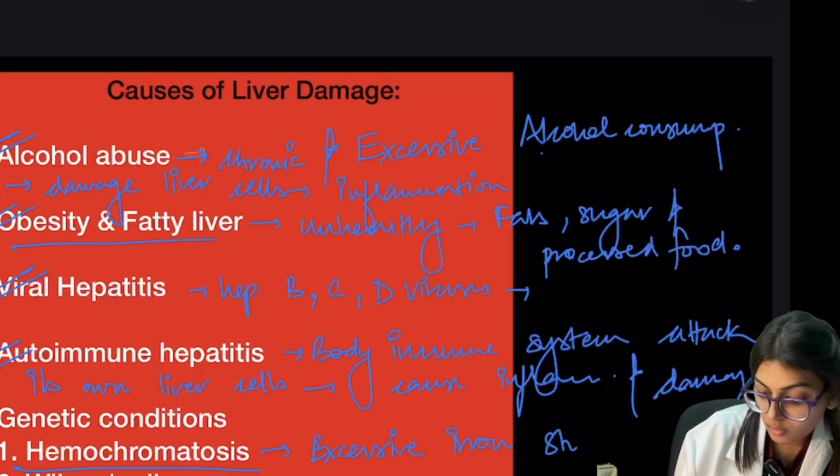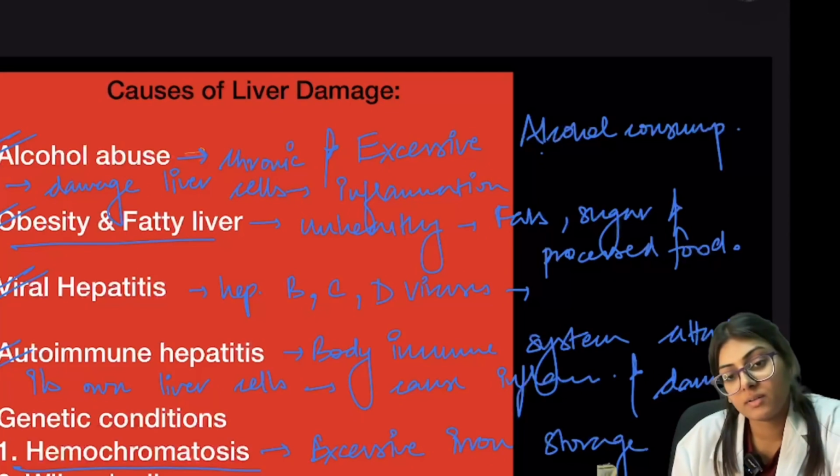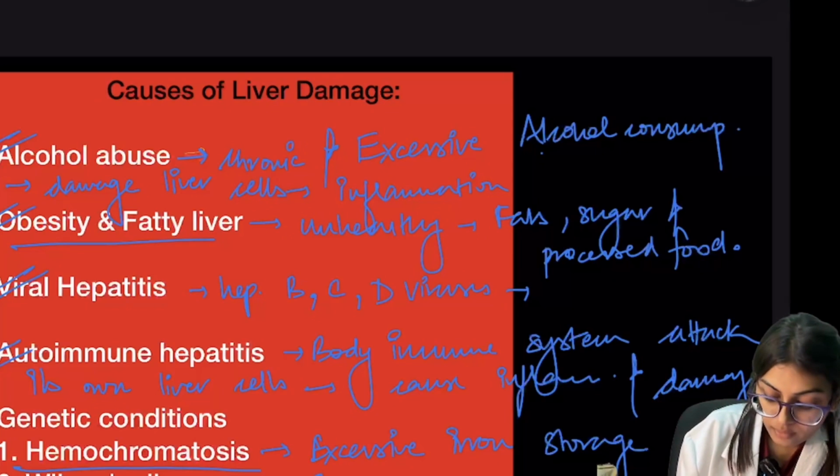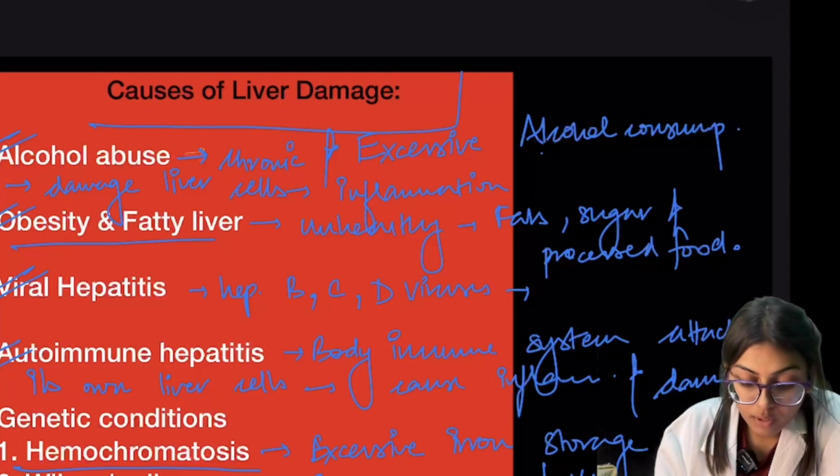Iron storage. And Wilson's disease is where excess copper builds up in the liver. When excess copper builds up in the liver. So these are the causes of the liver damage.